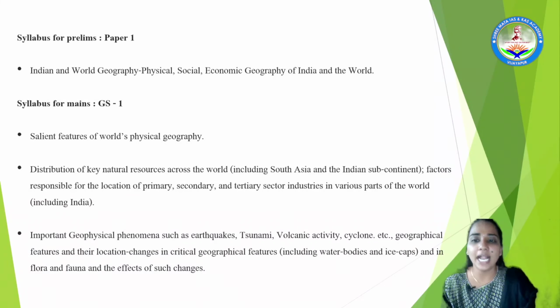Next topic they have mentioned in the syllabus is factors responsible for location of primary, secondary and tertiary industries in the various parts of the world, including India. That is, wherever a primary activity is taking place, for example the agriculture activity comes in the primary sector. Next, the domestication of animals comes in the primary sector.